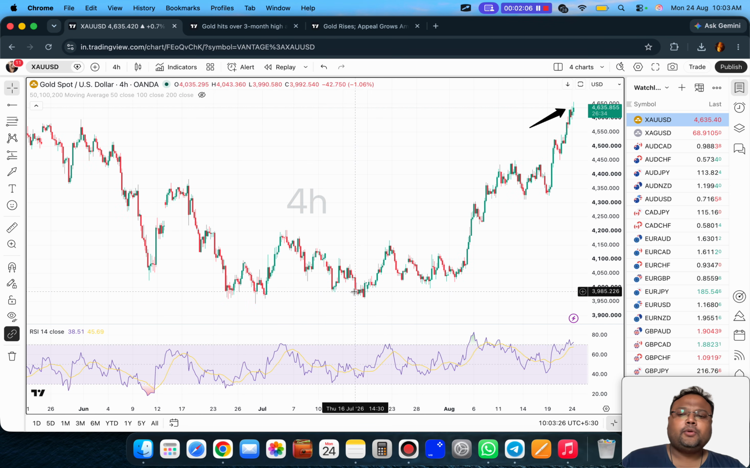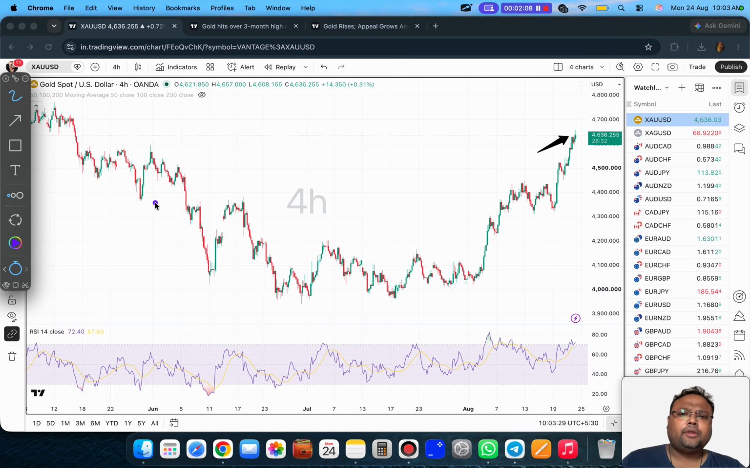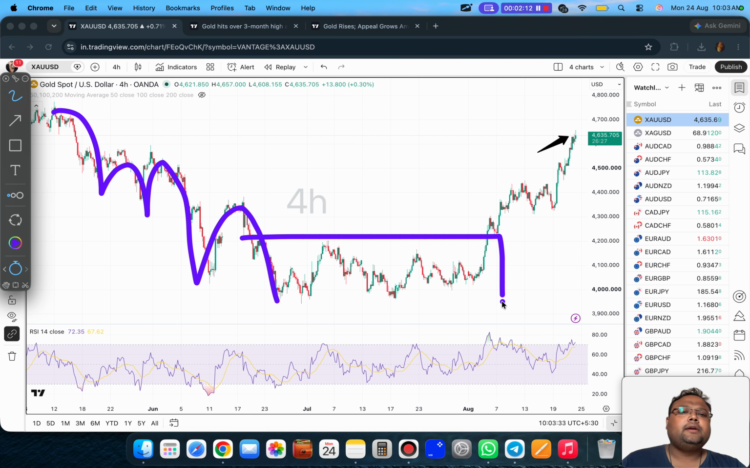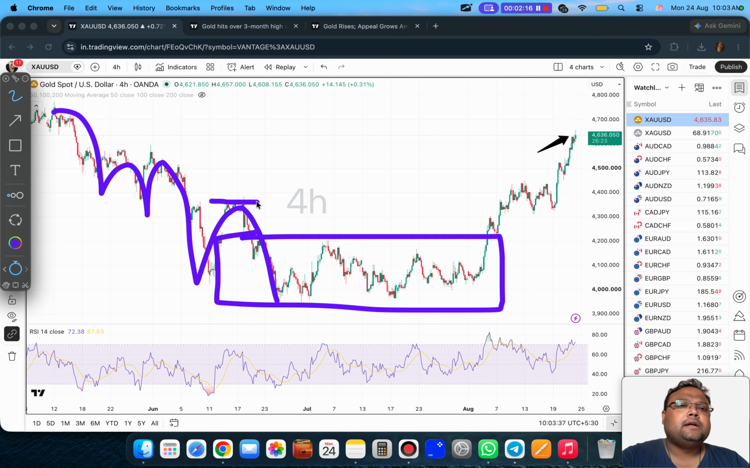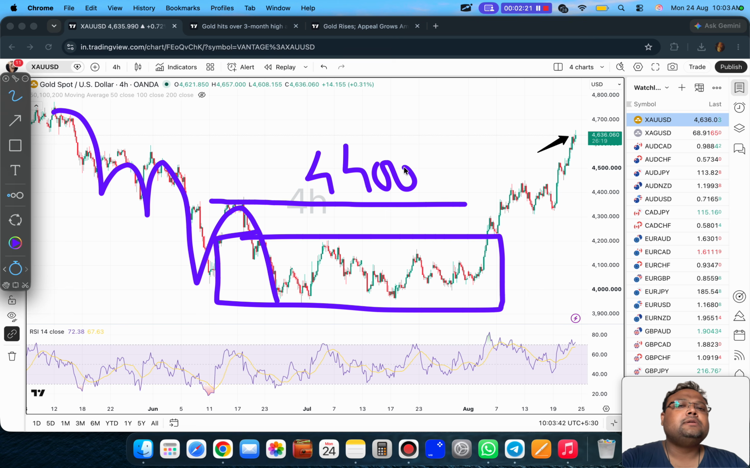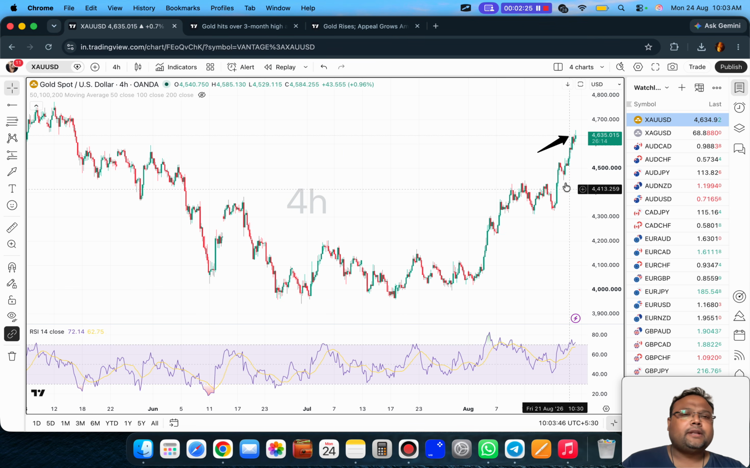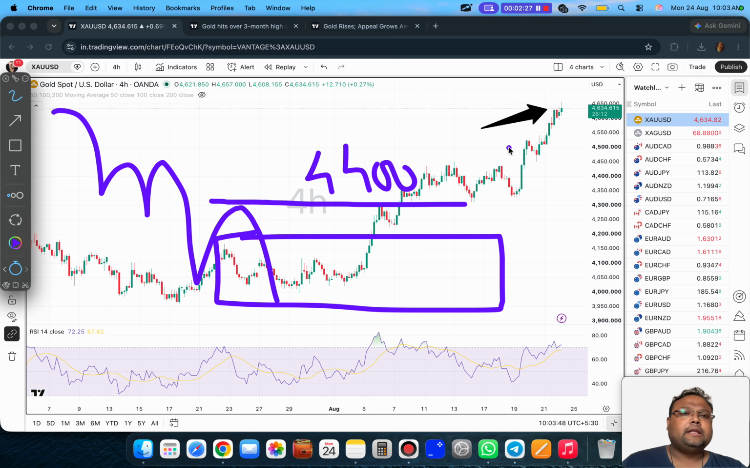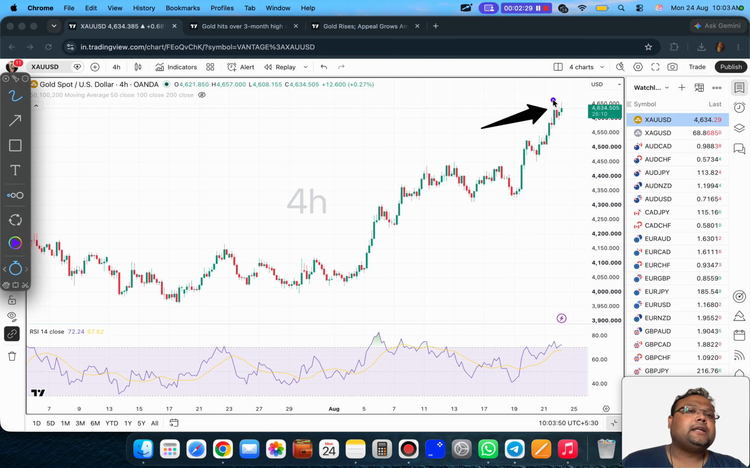If we look at the overall chart of gold here, then obviously there is no doubt that gold was bearish. Here, the structure shift took place that we discussed thoroughly. Then the market broke the important level of 4400. Since then, gold is bullish, isn't it? But here, if you look at the chart carefully, you can see that gold is standing at the top right now. So in a situation like this, a consolidation is important.